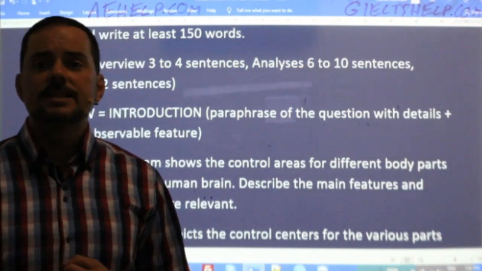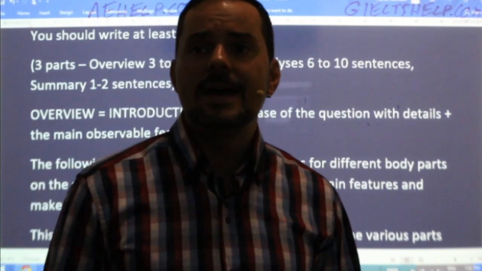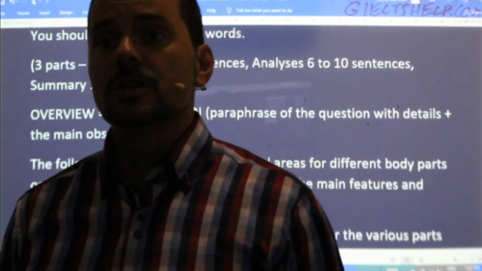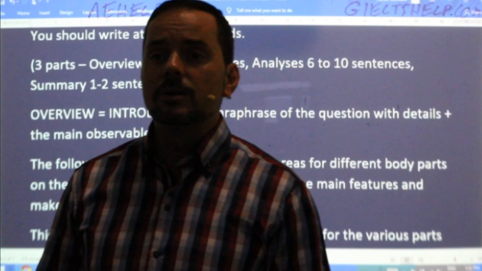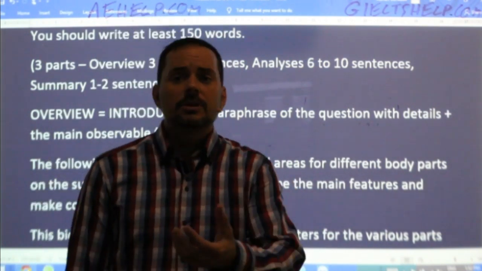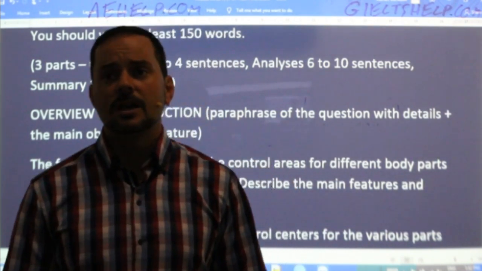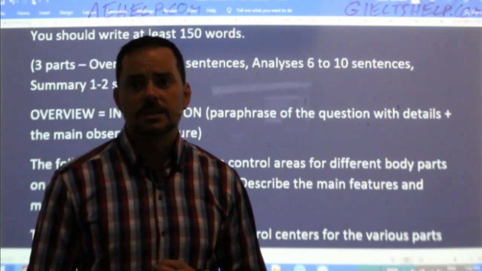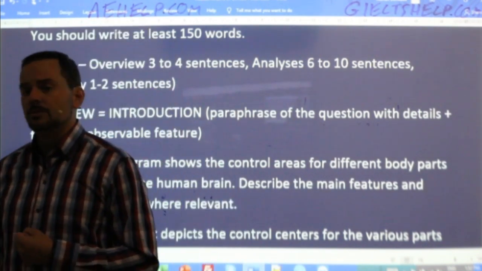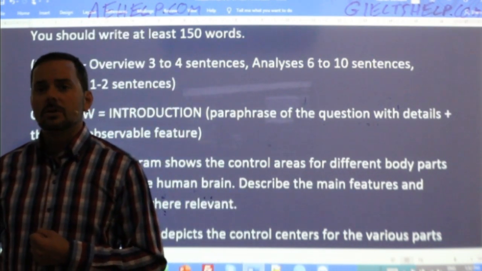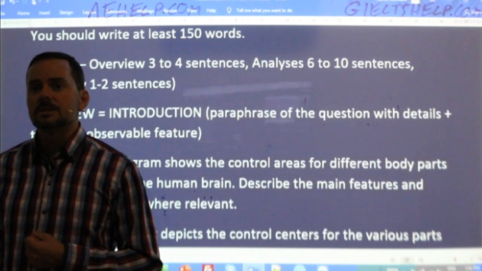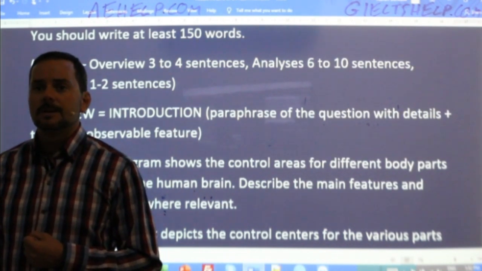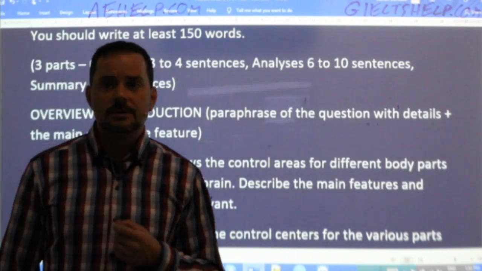All right, Begzod says, this blueprint depicts the management areas for various body parts on the exterior side of the human brain, which is divided into two parts. Begzod, brilliant. That's a Band 9 paraphrase, okay? That's absolutely a Band 9 paraphrase. So, see, you can do it. It looks complex, but it's not. Just keep it simple in your mind. Okay, I know simple sounds easy, but it's not the same idea.